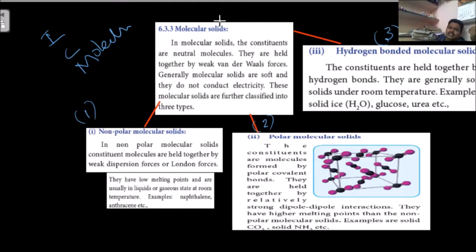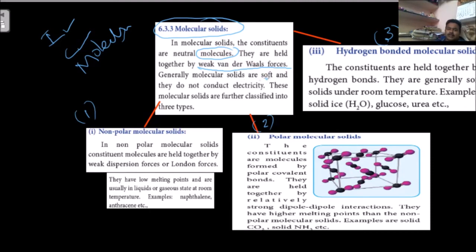Generally, what are molecular solids? In these, the constituents are molecules. The point you have to remember is that weak van der Waals forces are there. Ionic solids have ionic bonds, covalent solids have covalent bonds, and molecular solids have van der Waals forces, which are weak forces.